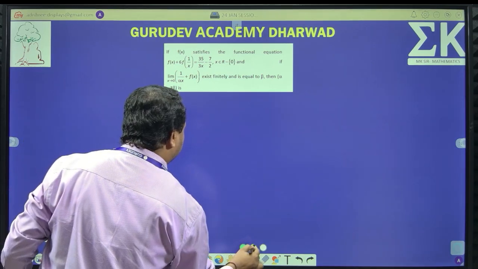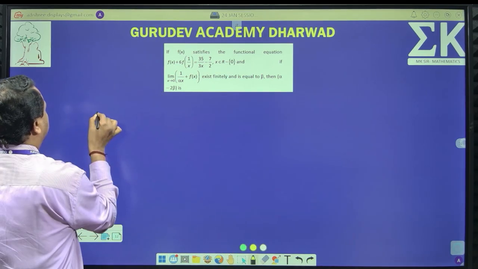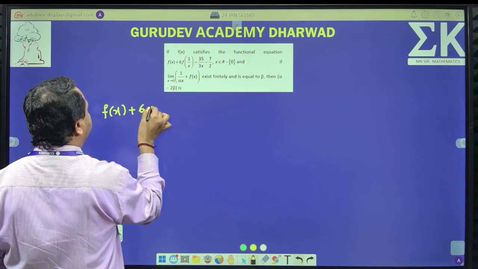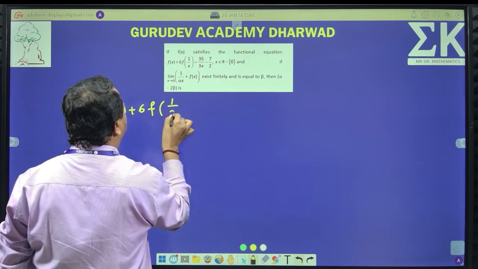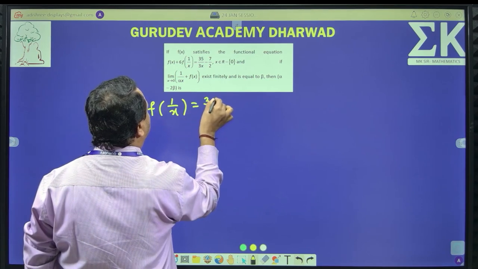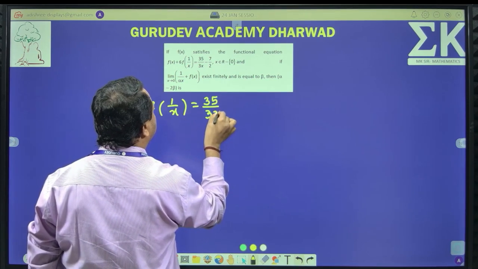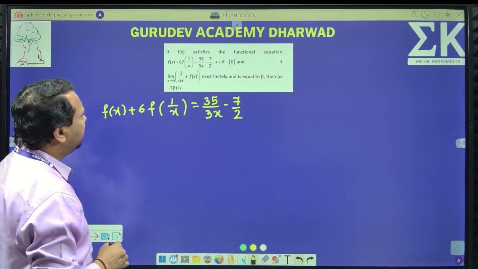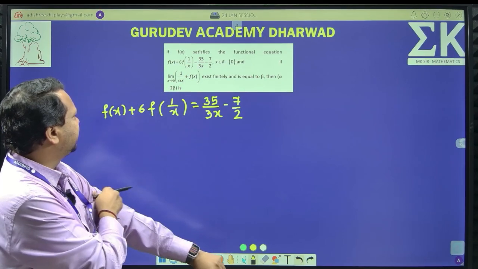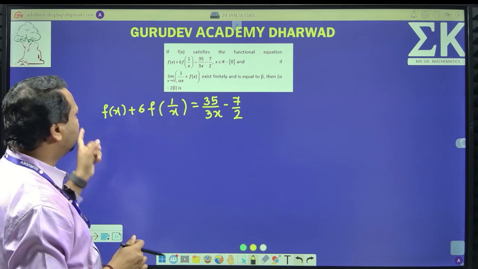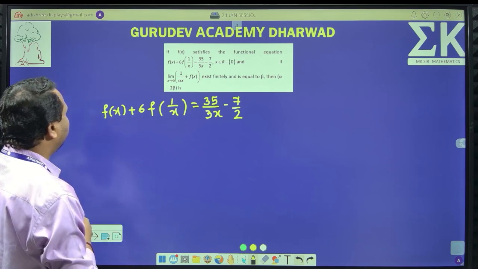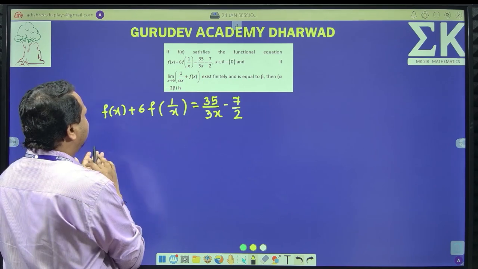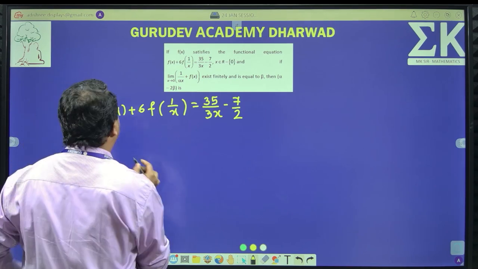If f of x satisfies the functional equation f of x plus 6 times f of 1 by x is equal to 35 by 3x minus 7 by 2, and the limit as x tends to 0 of 1 divided by alpha x plus f of x is given as another condition. The hint for this problem is that x and 1 by x are both there, so I will just extend it. Wherever x is there, I will write 1 by x, and wherever 1 by x is there, I will write x. So, what will I get?